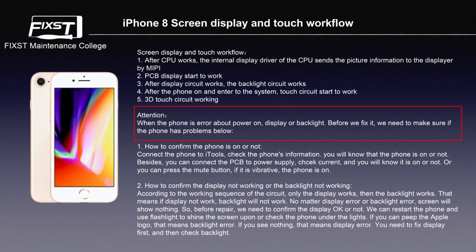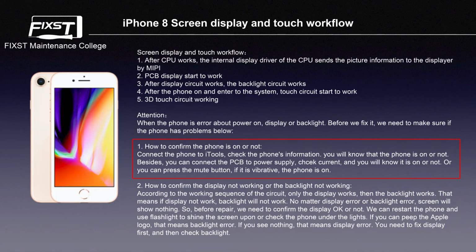But attention: when the phone has a problem with power on, display or backlight, before we fix it, we need to make sure of the problems below. Number 1, how to confirm the phone is on or not. Connect the phone to iTools and check the phone's information. You will know whether the phone is on or not. Besides, you can connect the PCB to a power supply and check the current.